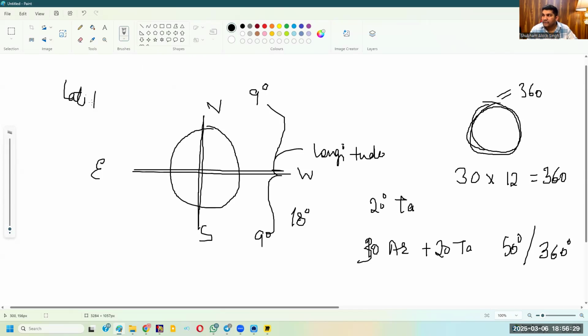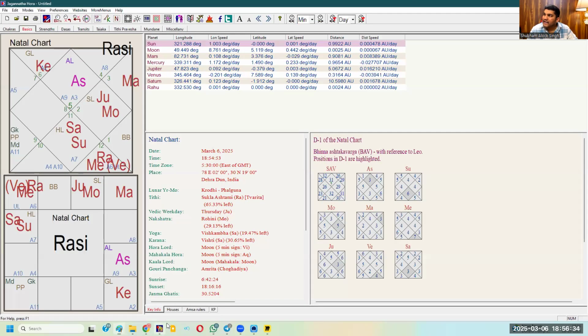East to west is longitude. This is called latitude. This latitude, as you can see, is written for every planet. So there is longitude, longitudinal speed, latitude, latitudinal speed, distance, distance speed. Distance is from Earth apparently. So in the latitudinal speed, you will see minus 0.000. For Sun, it will always be the same because Sun always remains in the center.